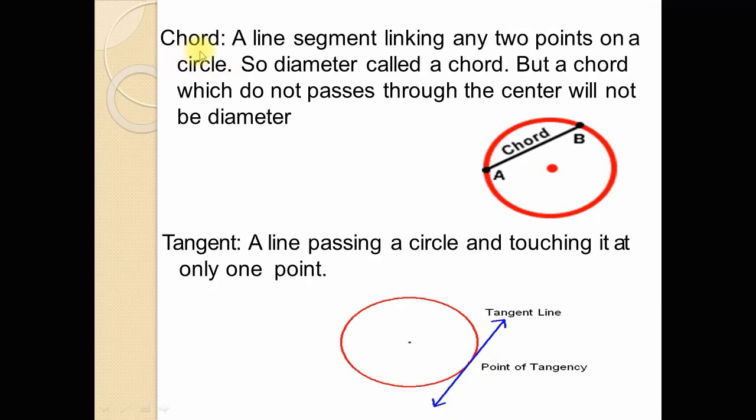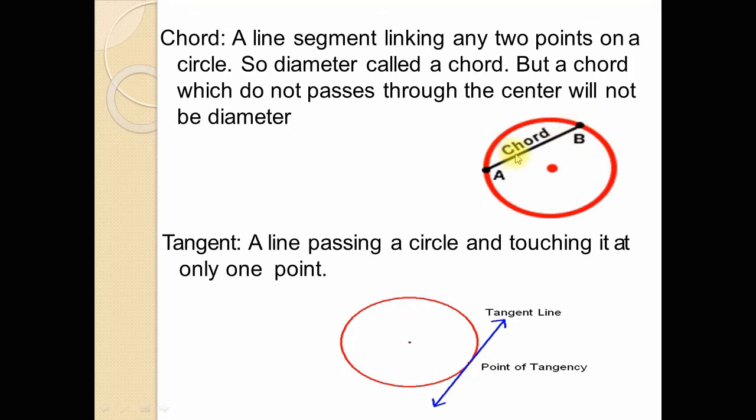Now chord. I have already told you that any line segment which joins two points of the circle is called a chord, a line segment linking any two points on the circle. So a diameter is called a chord because it joins two points of the circle, but a diameter passes through the center, and it is not necessary for any chord to pass through the center.